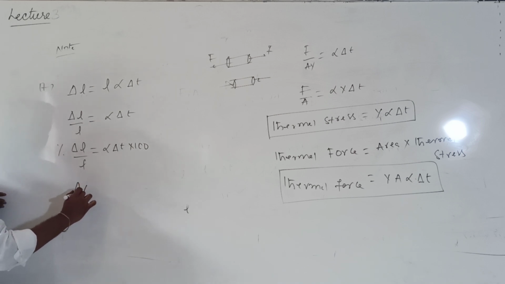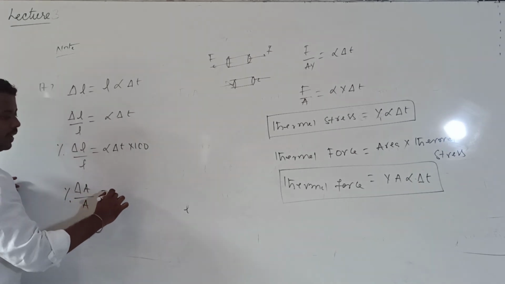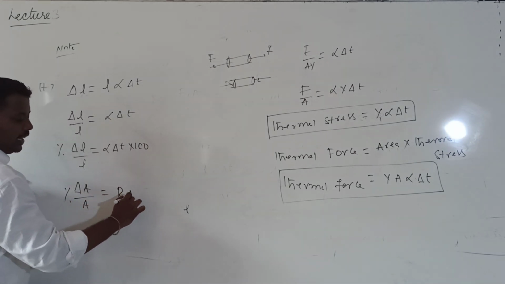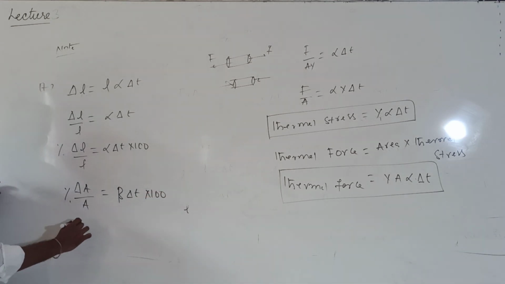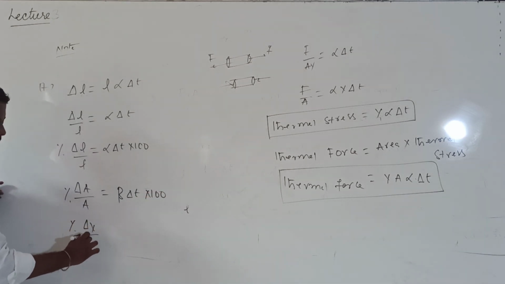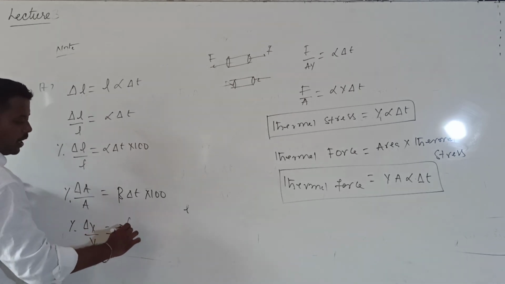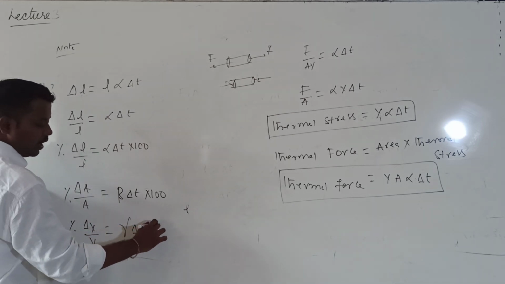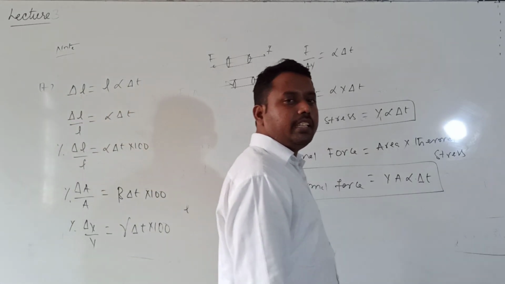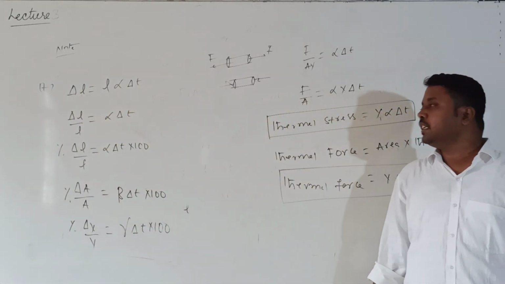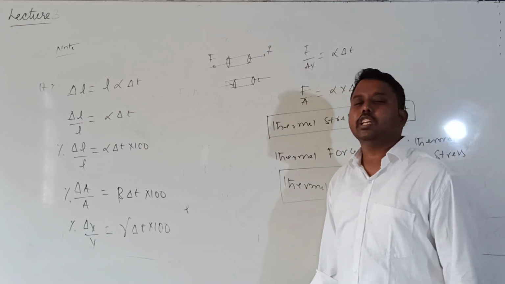Similarly, what is the fractional change in area given by? The fractional change in area is given by beta into delta T into 100. What is the fractional change in volume given by? That is delta V by V, which will be equal to gamma into delta T into 100. So these are the formulas to calculate the fractional change in length, the fractional change in area, and the fractional change in volume.